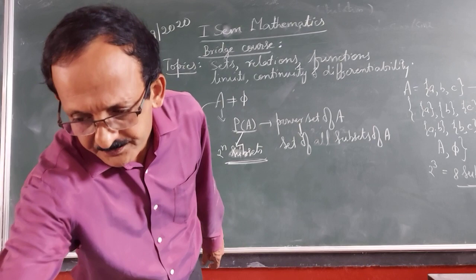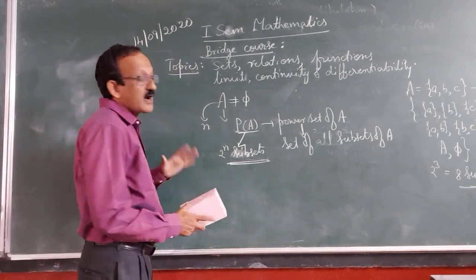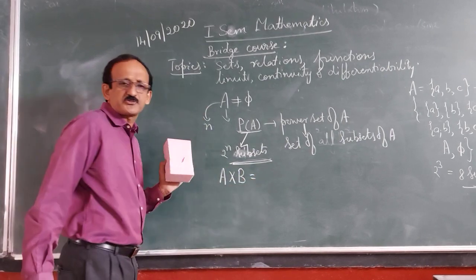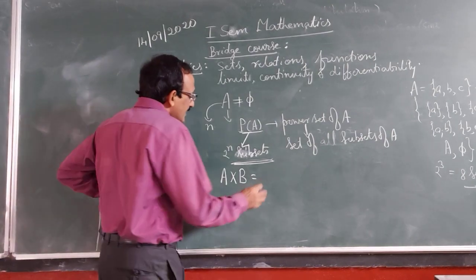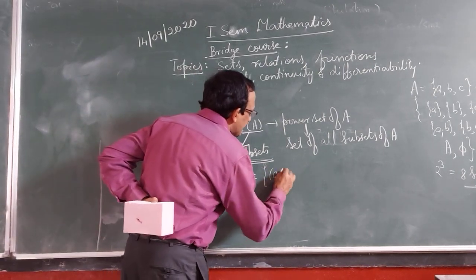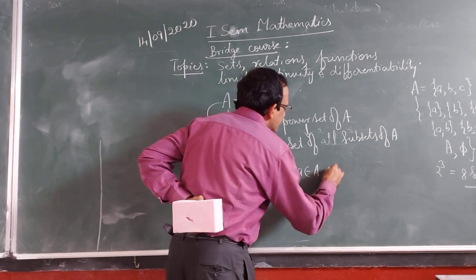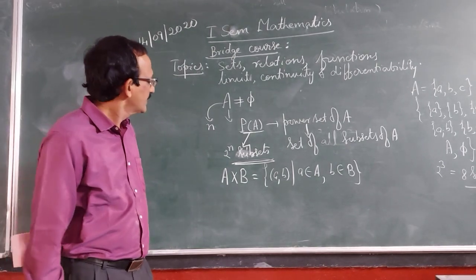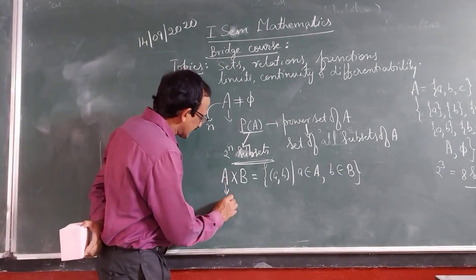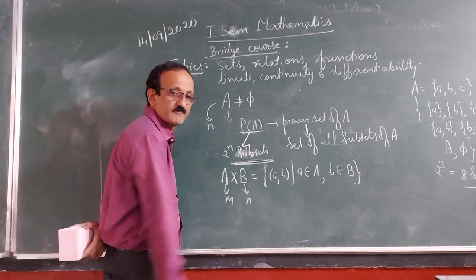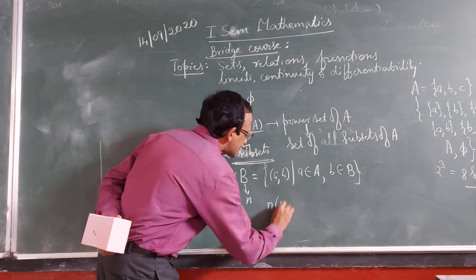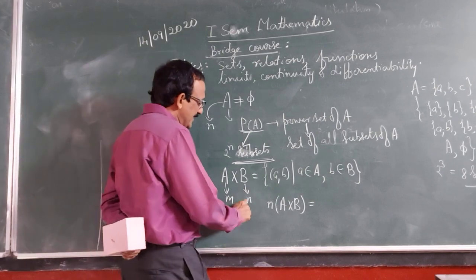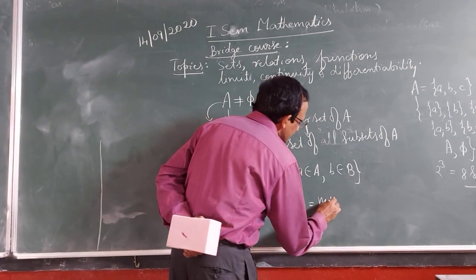So from the power set, you move on to the Cartesian product of 2 sets. It is A cross B. Cartesian product of 2 sets A and B is denoted as A cross B. It is a set of ordered pairs (a, b), where a belongs to A and b belongs to B. This you have studied, right? Suppose the set A has m elements, B has n elements. Number of elements in the cross product is m into n. This you have studied, right?